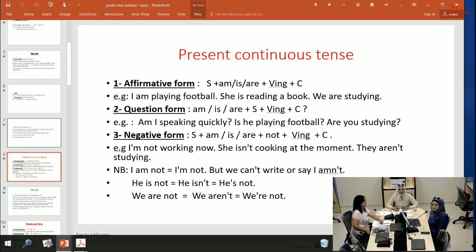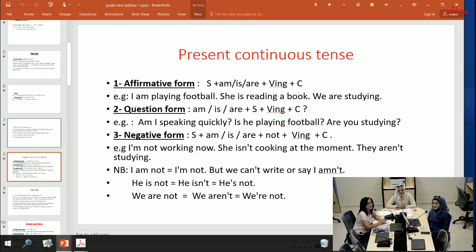Now, let's move to present continuous tense. Here we have the three forms: affirmative, question, and negative. Please, Ms. Huda. Affirmative form: subject, is, are, verb plus ing, and complement. We have examples: I am playing football. She is reading a book. We are studying.